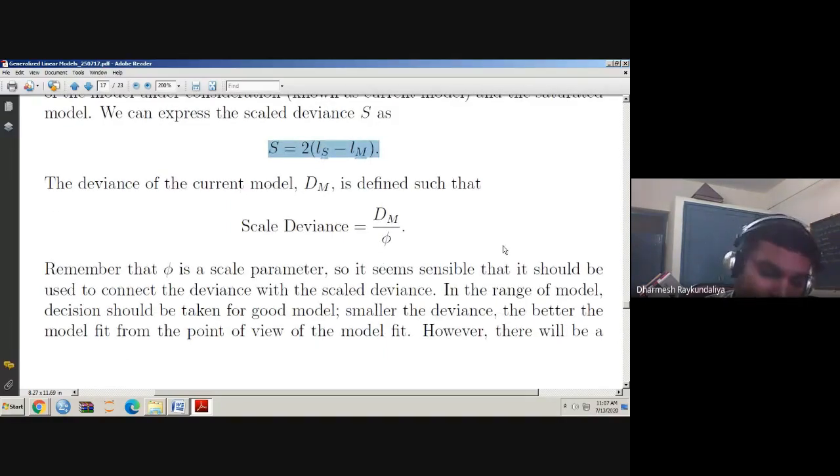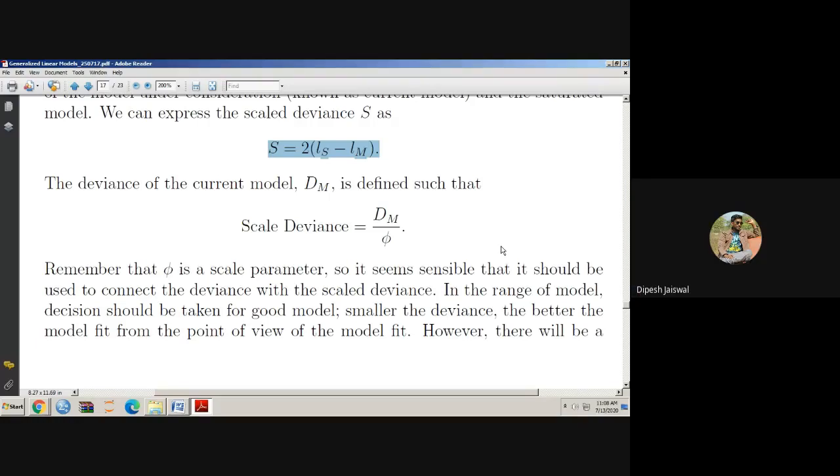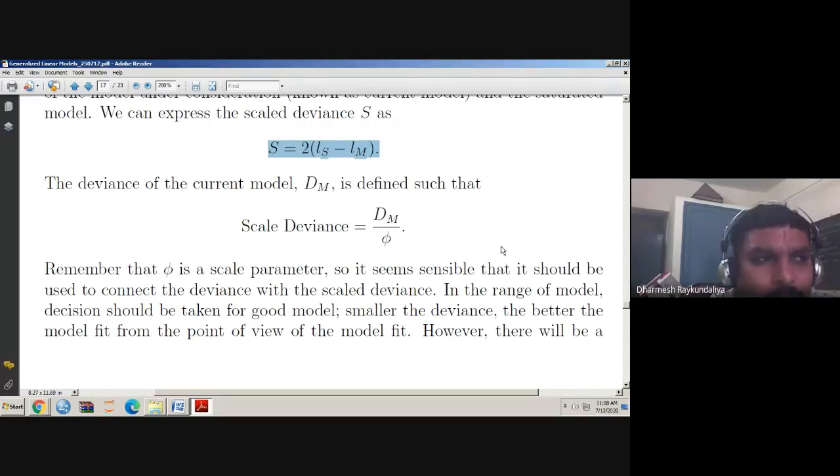Is that clear, everyone? Yes, sir. So how will you say that the model is really fitting well to the data based on deviance?